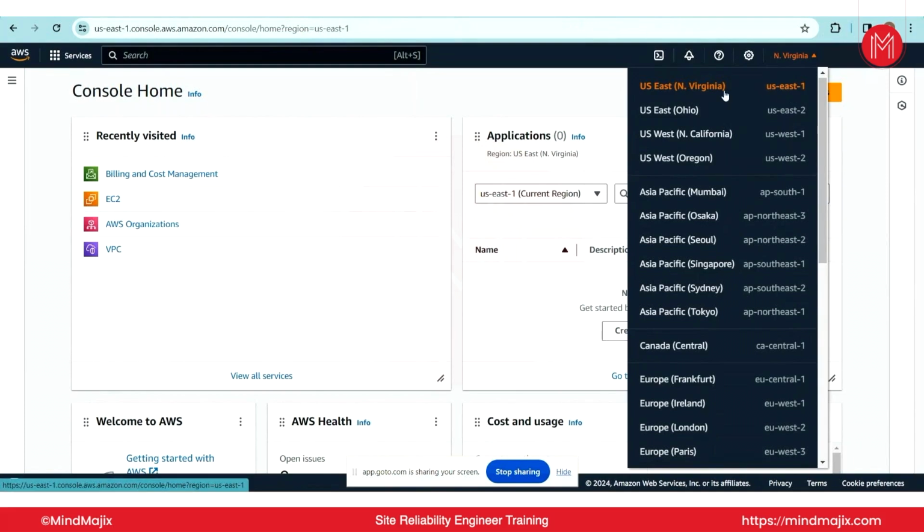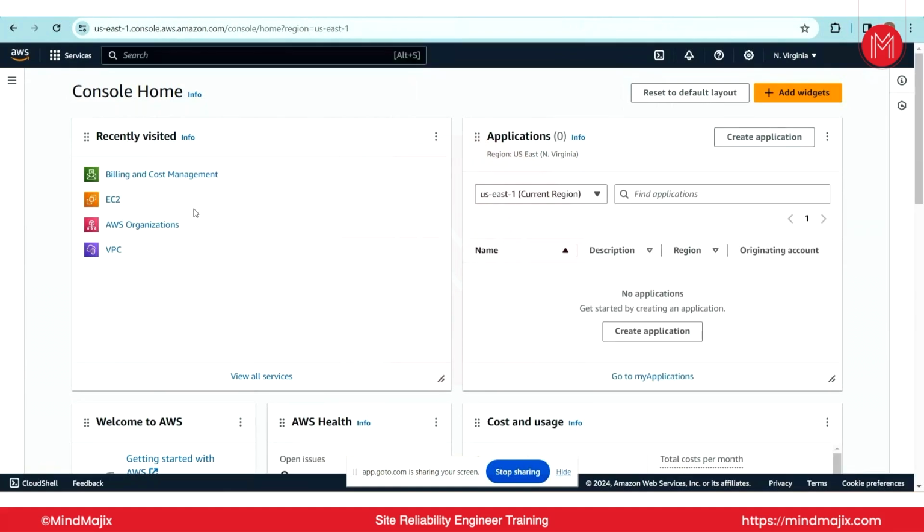So let us say you have a region, you are in US East North Virginia, and you have your resources. But what AWS offers is that for your services they will provide 99.99% no-downtime availability. At that time it needs to ensure fault tolerance. That means it needs to make sure there is no downtime, and your application should be up despite any failure or issue.